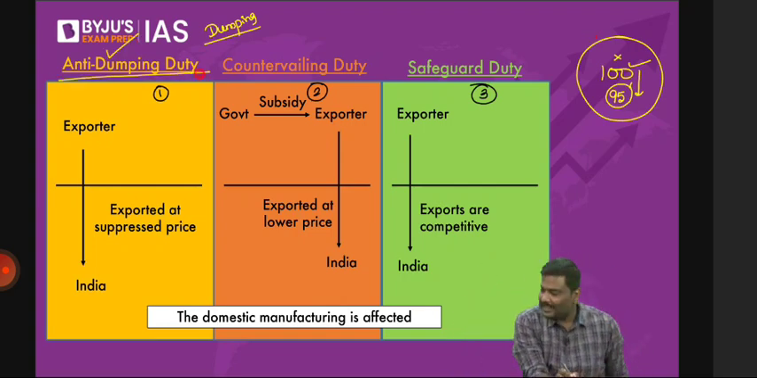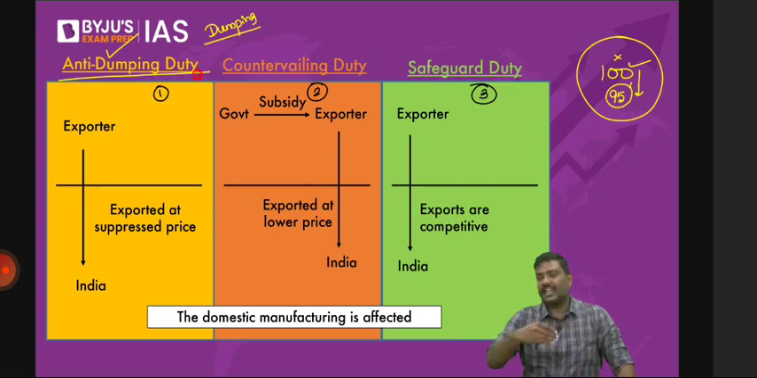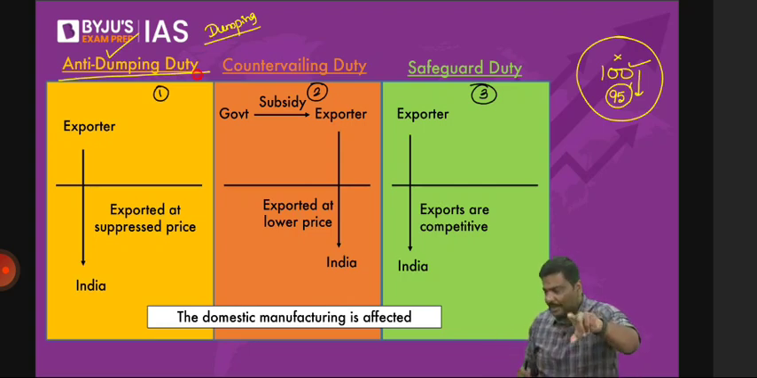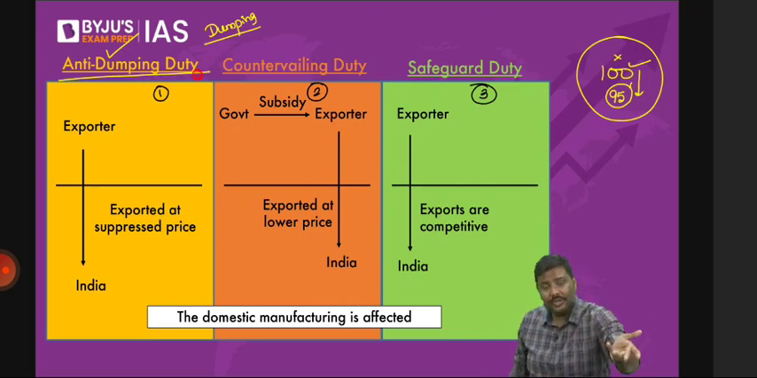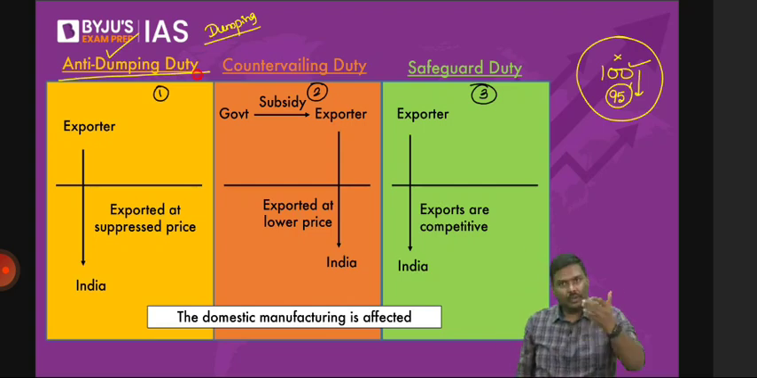I'll repeat it. The investigation is conducted. The government knows that there is a dumping activity happening. Should they allow it to continue? If they allow it to continue, you will have to close your company, and the domestic companies will not be able to compete. So they will be incurring losses.